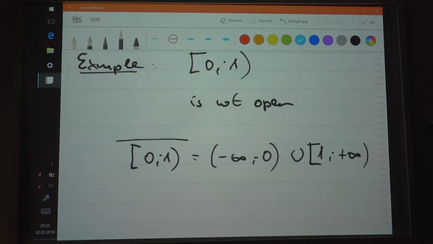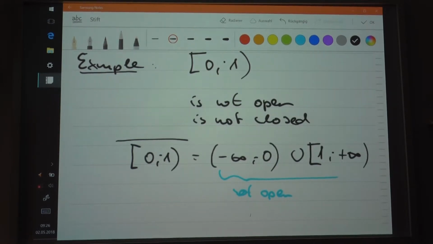So this set is not open. Why is that? Because the element 1 does not have a neighborhood in the set. So in that case, this set cannot be open. Now if the complement is not open, then the set itself cannot be closed either. So you can see that it is neither closed nor open. So it's neither nor.